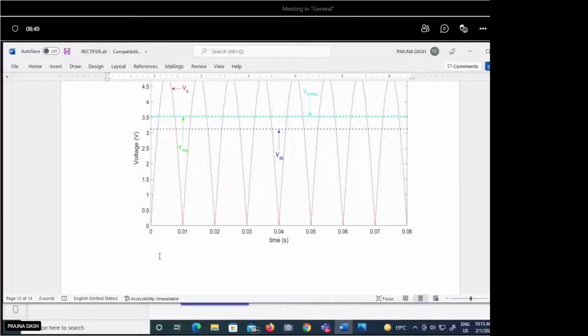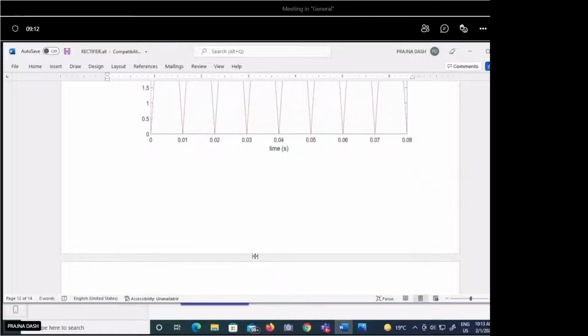So this concept may be used for calculating some values or some numerical. So you should just be aware of what is the frequency of the output signal in half wave rectifier and what is the frequency of the output signal of the full wave rectifier circuit. So in the evening class I will solve some numerical based on this rectifier also.